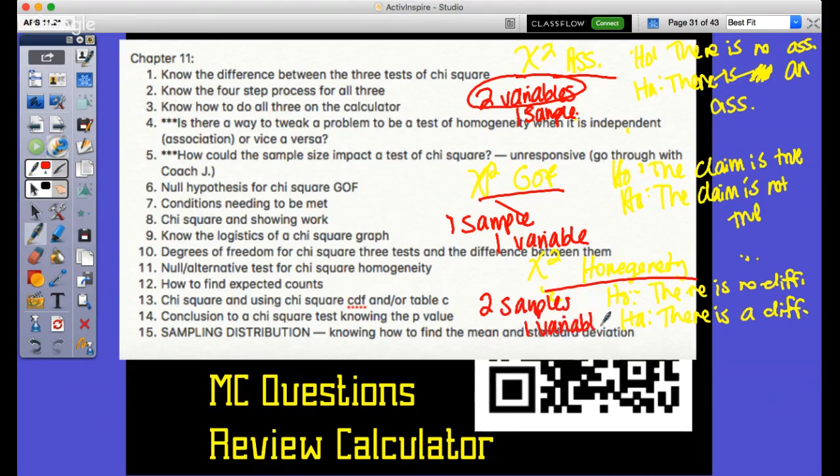None of these will ever have four variables, but homogeneity might have four samples. You could compare different types of gummy bears and see if there is or is not a difference, but you're only comparing one variable. The variables are pretty constant. All right, are we good on that?